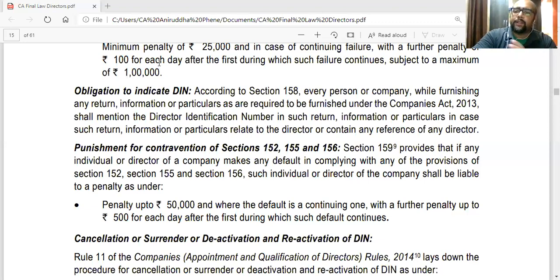So wherever the name of the director is there, the DIN should be mentioned. Every person or company shall mention the DIN in such information wherever the information relates to a director.